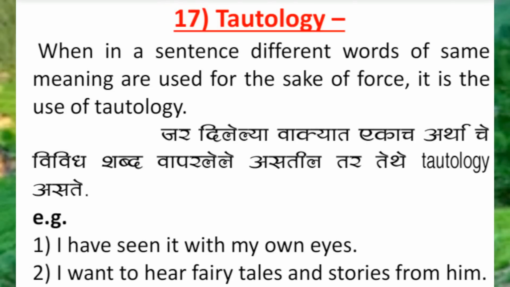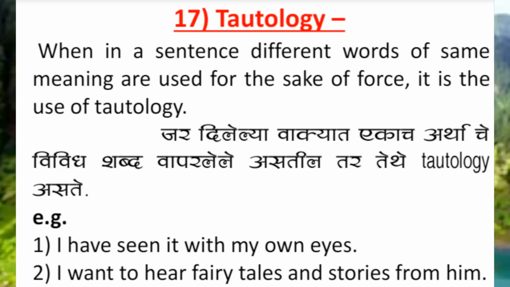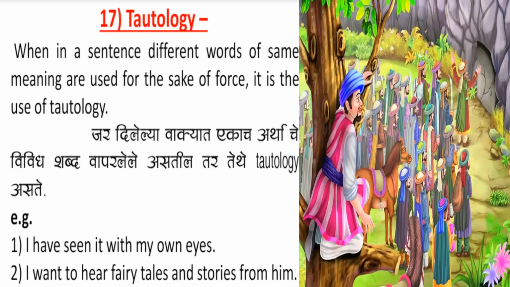The next figure of speech is tautology. When in a sentence, different words of same meanings are used for the sake of force, it is the use of tautology. For example, I have seen it with my own eyes. In this given example, words seen and eyes indicate same meaning. That is why the figure of speech tautology is used here.